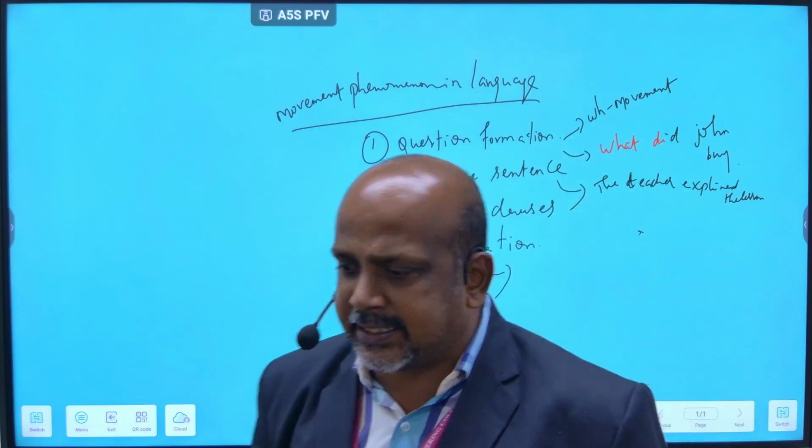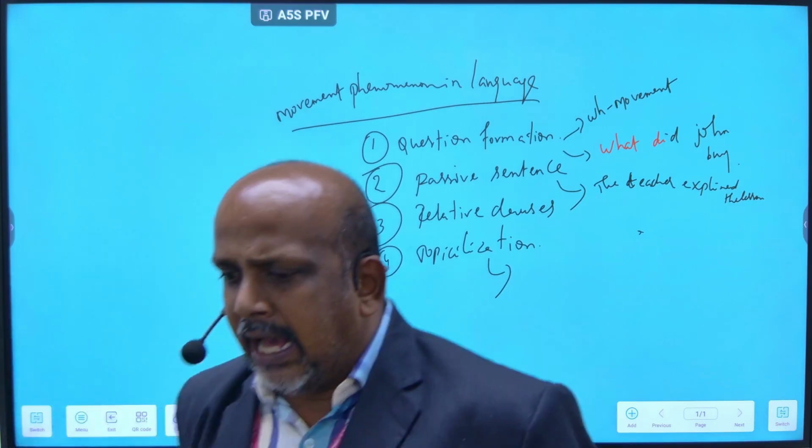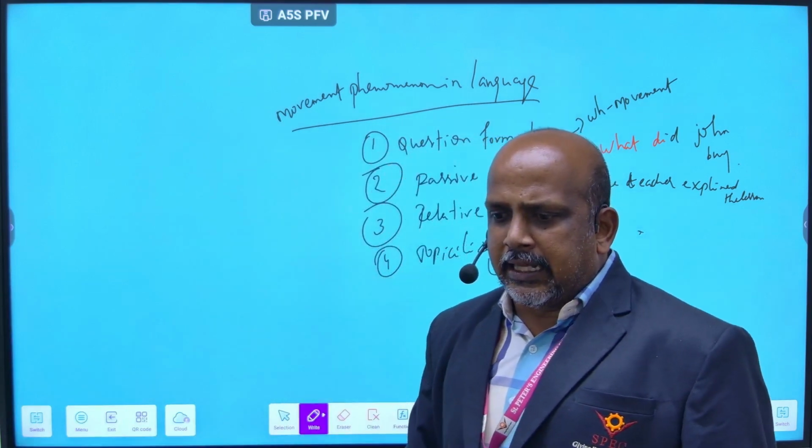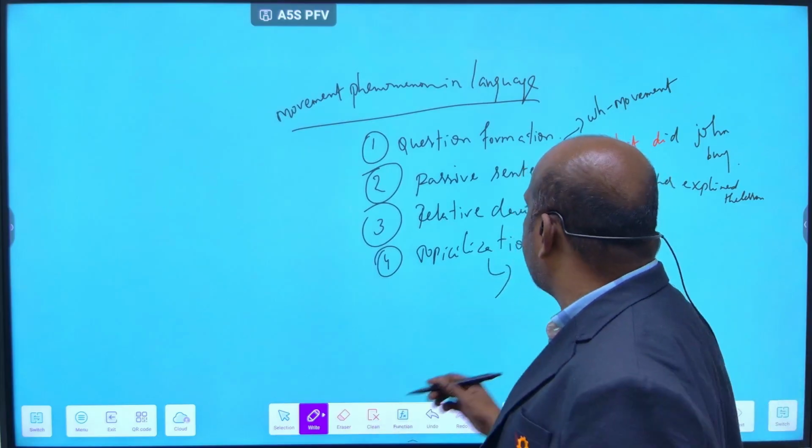In topicalization, I want to give one example: "This book I really like." The normal sentence is "I really like this book."